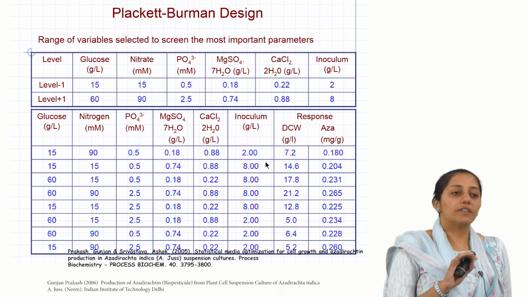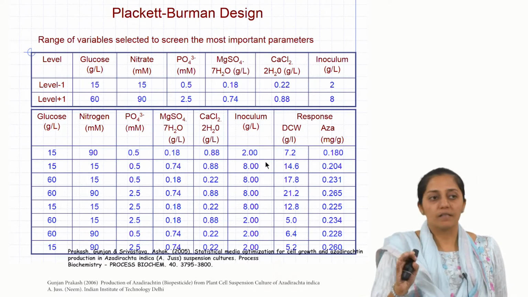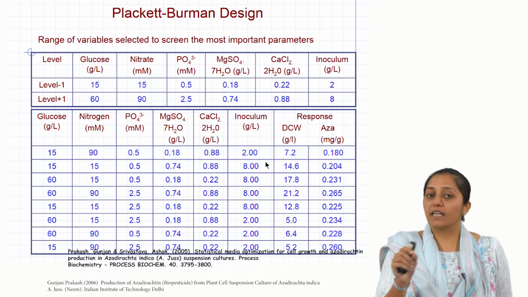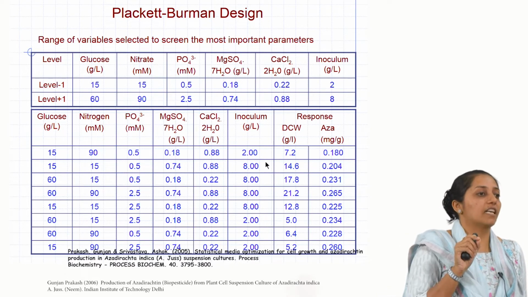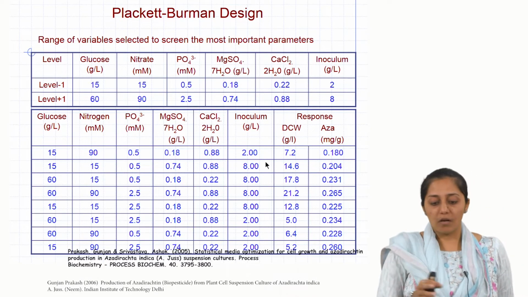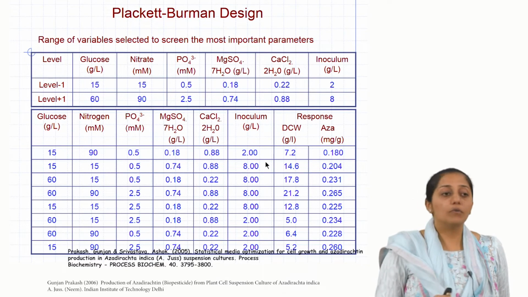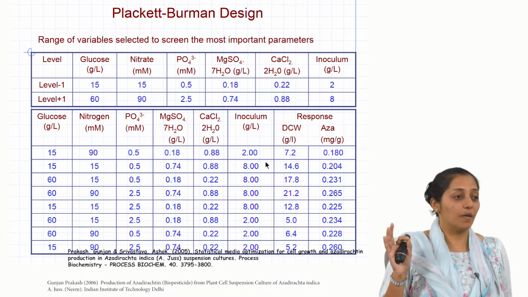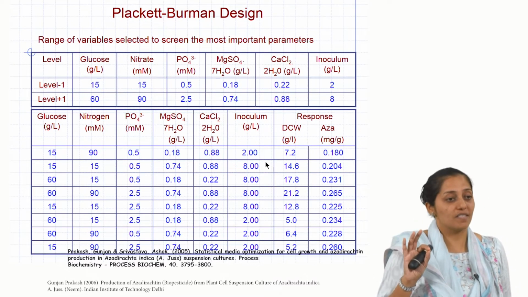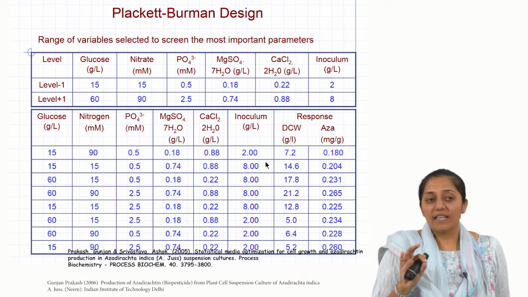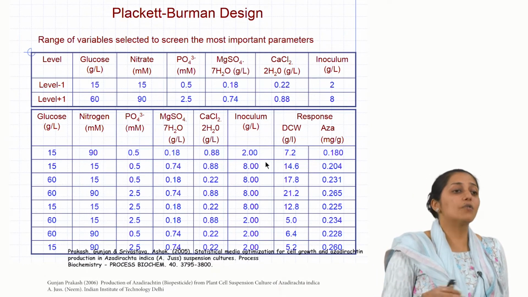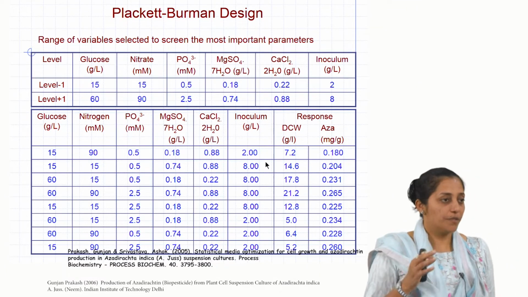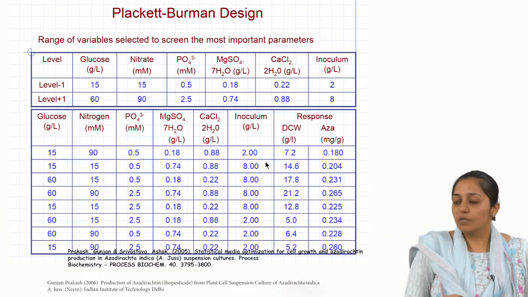Then based on their single factor results, they created plus minus levels for the screening of the most significant factors in these selected major components. There are 6 major components, 1, 2, 3, 4, 5, 6. Now out of these 6, if you design and start optimizing using statistical design of experiments, it will go up to some more than 100 experiments. So the more intelligent step would be to first see how significant each of them is and then select only the most significant, top 2 or top 3, top 4. So this is what they did.